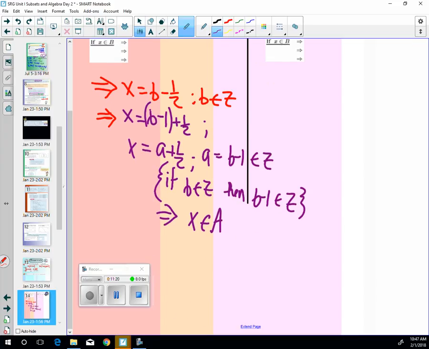And then we're going to say, finally, since, thus, therefore, whatever you want to write, thus, A is a subset of B, and B is a subset of A, then A is equal to B.